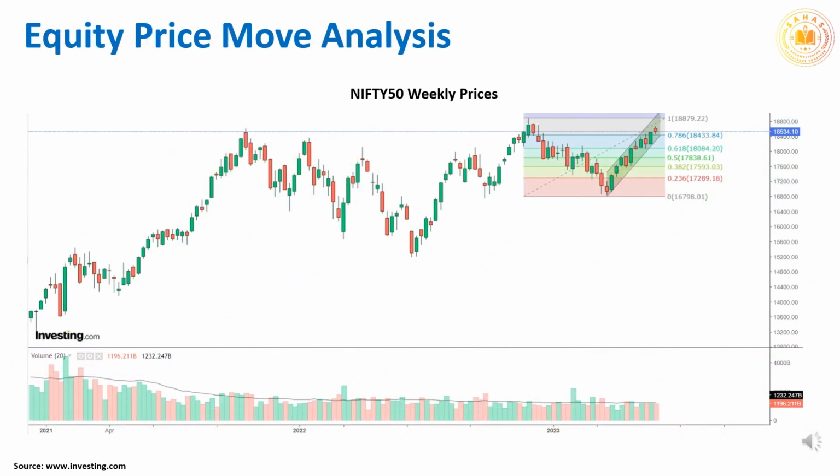Now, let's analyze equity price move. This week was full of data. There has been several positive news in the week that has gone by. The GDP data for financial year 2023 surprised upside at 7.2%. May GST collection has recorded 12% increase year-on-year. The S&P Global's India Manufacturing Purchasing Managers Index, PMI, surged to a 31-month high of 58.7 in May, with factory orders rising at the fastest clip since January 2021, and producers accumulating inputs at an unprecedented pace.